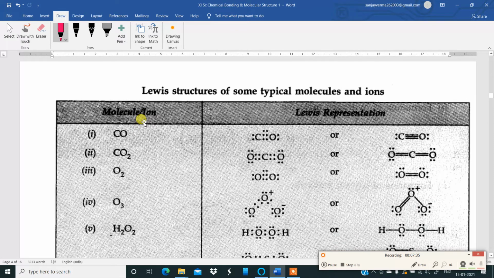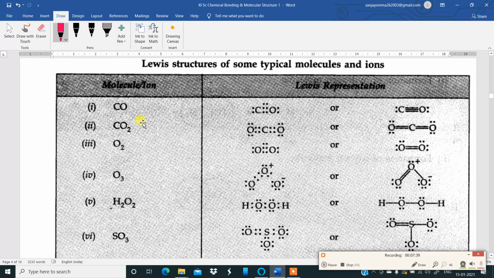Okay, Lewis structures of some typical molecules and ions. I would like you all to go through this table very carefully, and try practicing them several times. The first one is carbon monoxide, CO. Carbon, number of electrons in the valence shell is 4. Oxygen is 6. So that is how you get the Lewis structure of carbon monoxide.